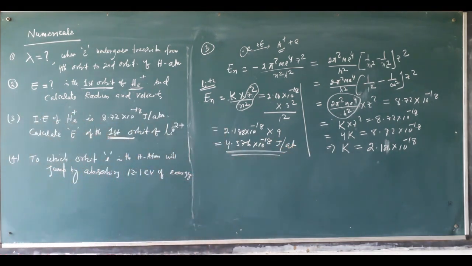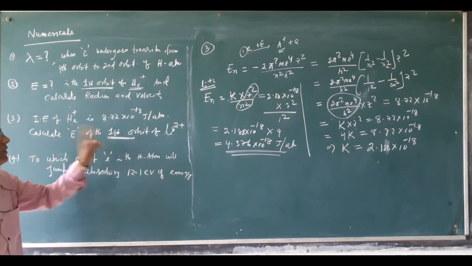This is the energy of the electron in the first orbit of lithium.